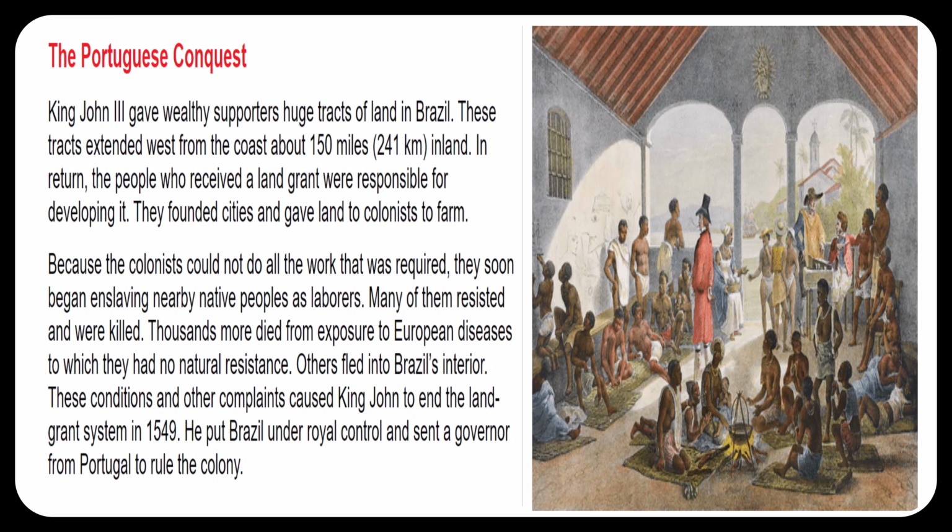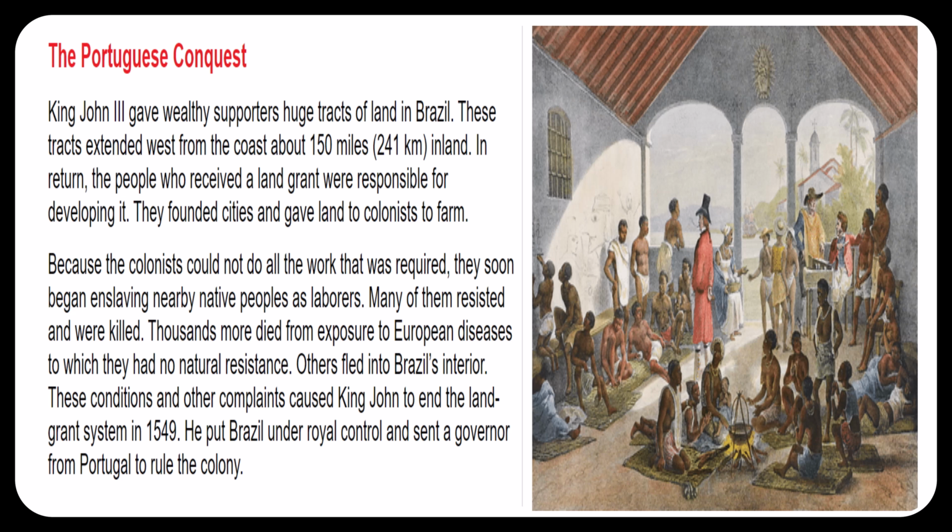Thousands more died from exposure to European diseases, to which they had no natural resistance. Others fled into Brazil's interior. These conditions and other complaints caused King John to end the land grant system in 1549. He put Brazil under royal control and sent a governor from Portugal to rule the colony.